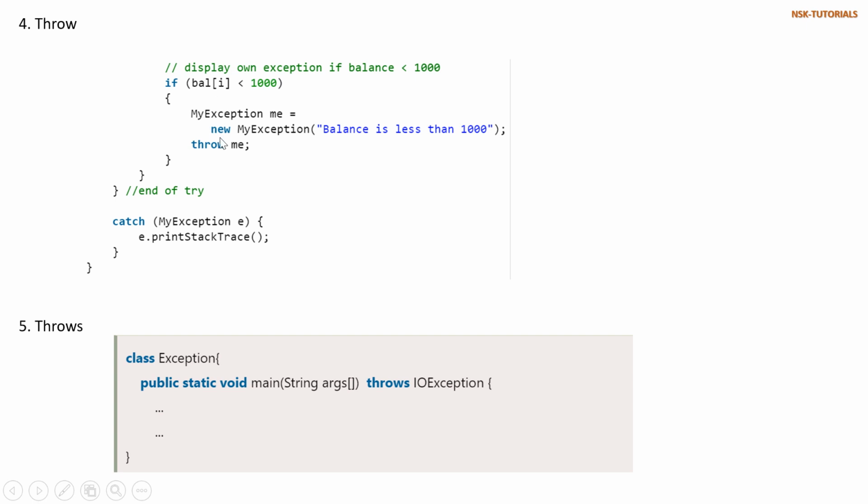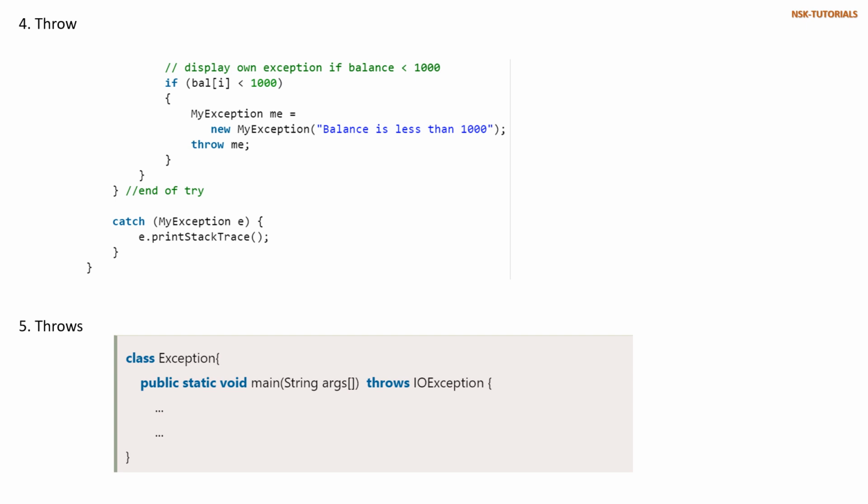What happens when we throw this exception? When we throw this exception within the method, it will go to the catch block and it will print the stack trace. It will trace and print where the exception has occurred. And this throw keyword will be used within the method.